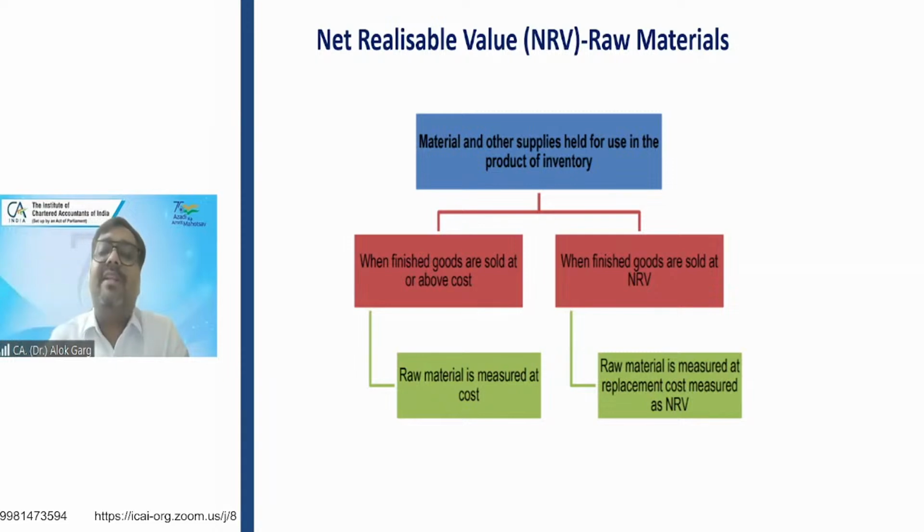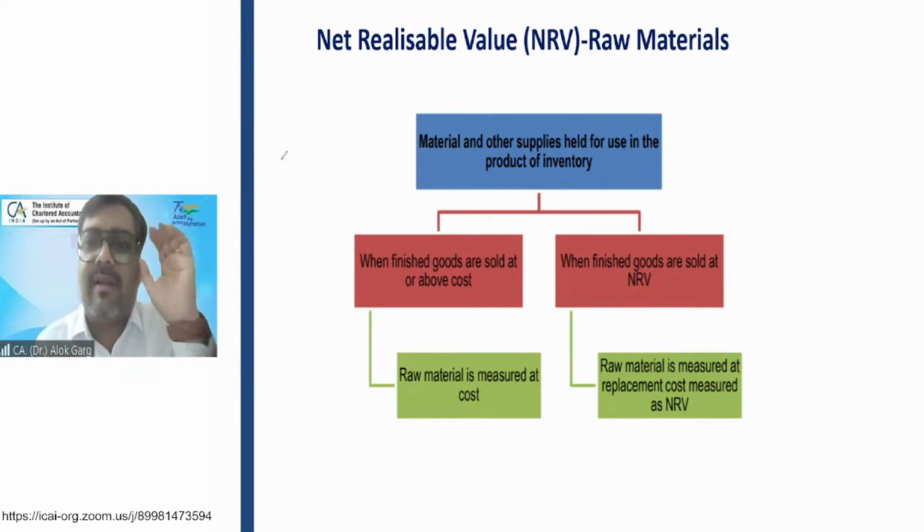Sir, what about raw material? For raw material, something different is given. Friends, raw material and other supplies which are held for use in the production of inventory. Let's say the company is a manufacturer of mobile phones. You remember in a mobile phone, one of the important items is the screen, right?